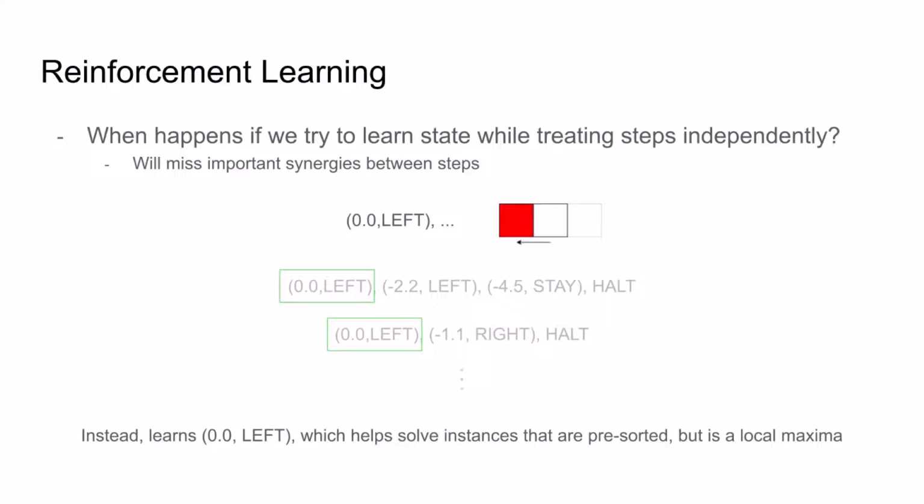Instead, for this sorting problem, what reinforcement learning might end up learning, for example, is to start off with 0 left, an individually valuable action. 0 left makes no changes to the tape, so pre-sorted problem instances remain correctly sorted, then the tape head moves off the tape, so different follow-up actions that might otherwise ruin the sorted result have no effect instead. So 0 left leads to relatively high scores in general. But obviously, this traps us in a local maxima of only being able to solve problem instances that are pre-sorted.